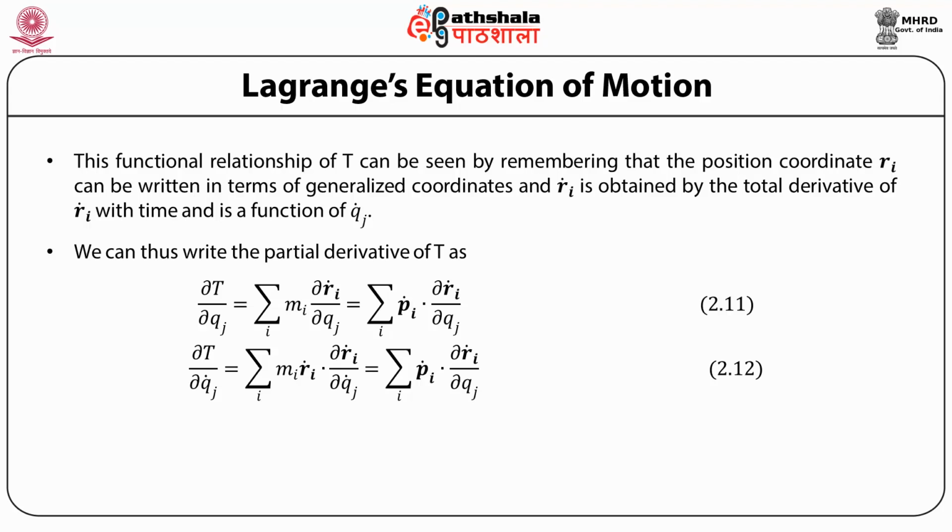Therefore, this in turn is equal to sigma over i of pi dot dRi dot/dqj. Likewise, dT/dqj dot is equal to mi Ri dot dotted with dRi dot/dqj dot, which is equal to pi dotted with dRi dot/dqj dot. Why? This happens because dRi dot/dqj dot is equal to dRi/dqj.